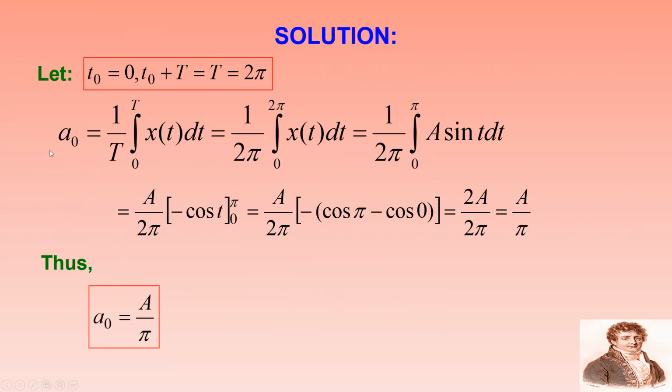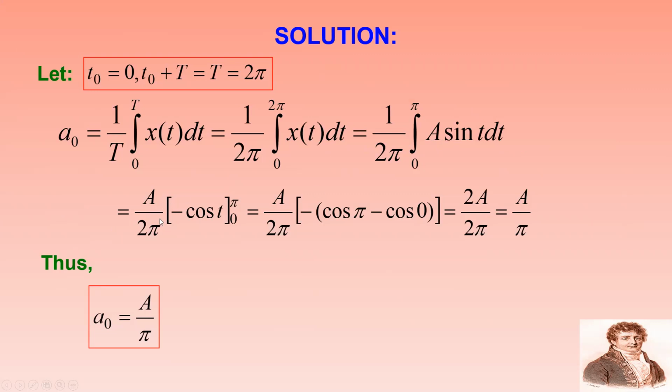And you substitute the value of x of t here. So A naught equal to 1 over T integral 0 to T of x of t dt is the simple formula for calculating the coefficient of the Fourier series. What is the DC component of the Fourier series? That is 1 over 2 pi integral 0 to 2 pi of x of t dt. So it can be 1 over 2 pi integral 0 to pi of A sin t dt plus pi to 2 pi it is 0.